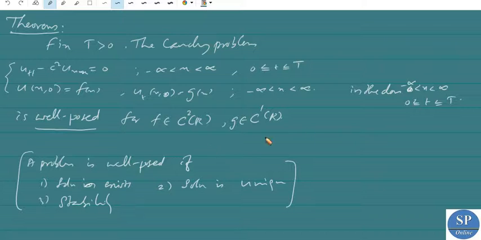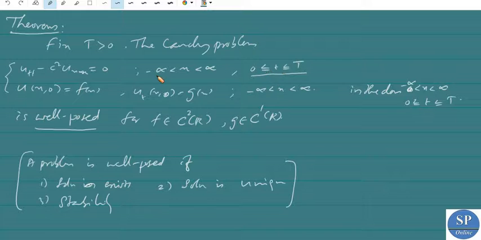Generally our domain for the Cauchy problem was minus infinity less than x less than infinity and t greater than 0, or t greater than or equal to 0.